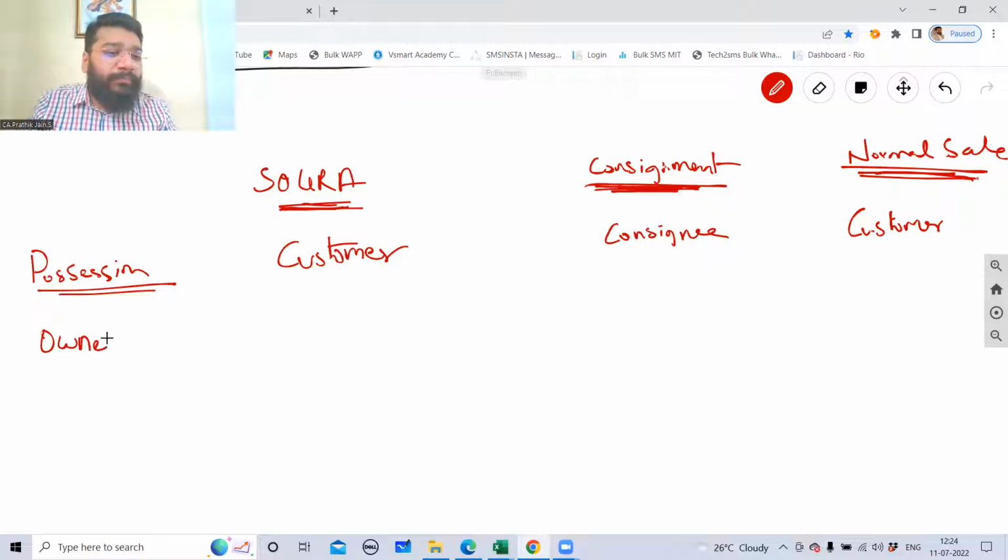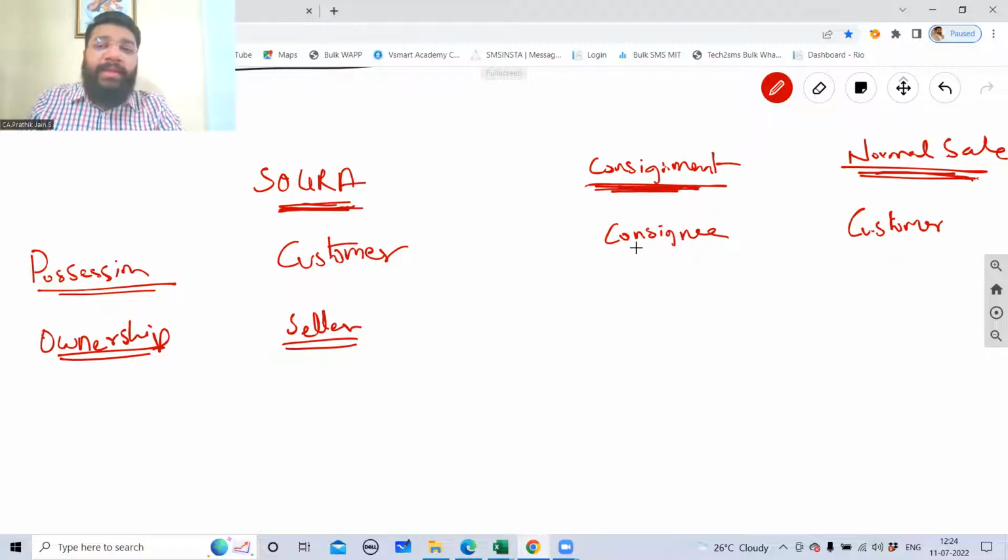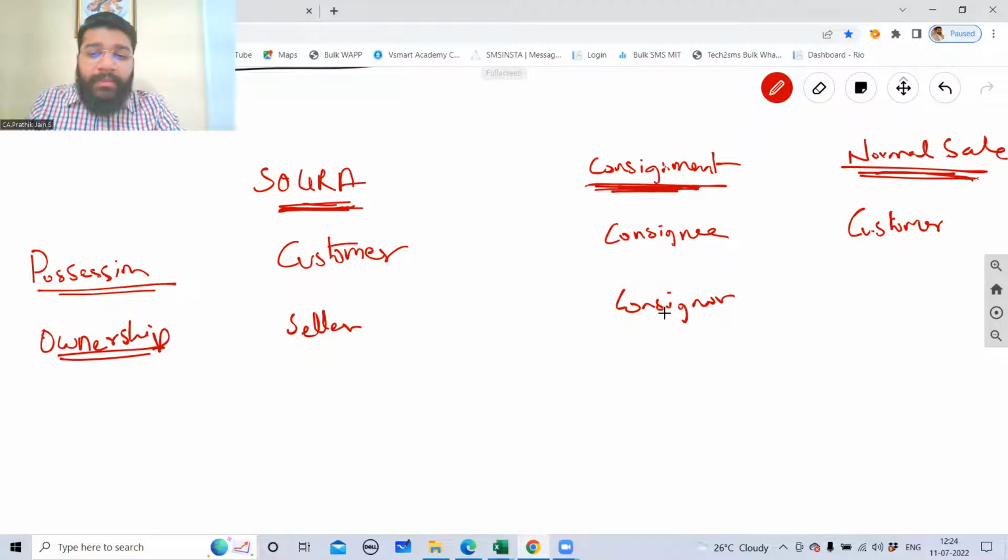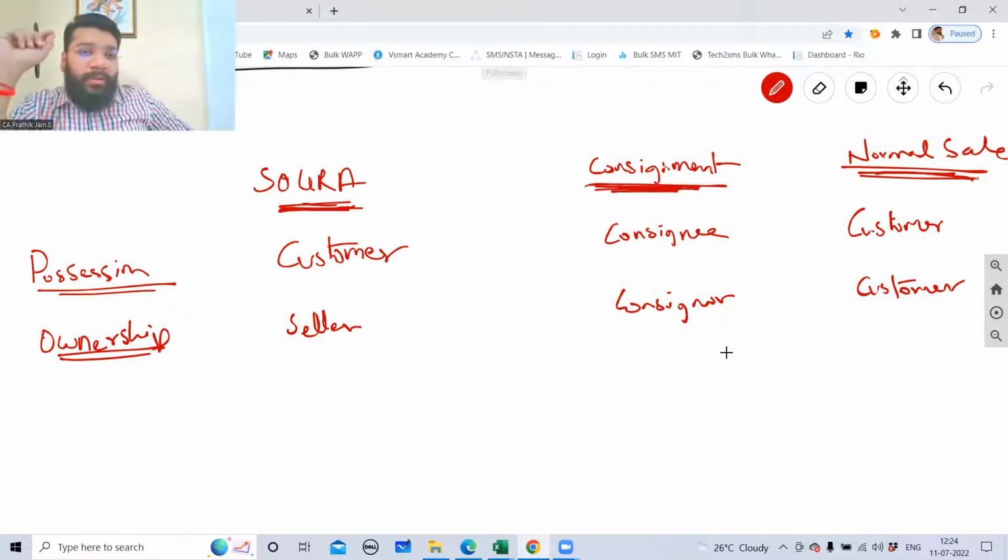Next, ownership. Who has got the ownership in sale of goods on return approval basis? You're sending the goods. You're not selling the goods. So when you send the goods, who is the owner of the goods still? The seller. The seller is the owner. In case of consignment, who is the owner? Consignor. In case of normal sale, who is the owner? Customer. Online people, any doubts in this, please?